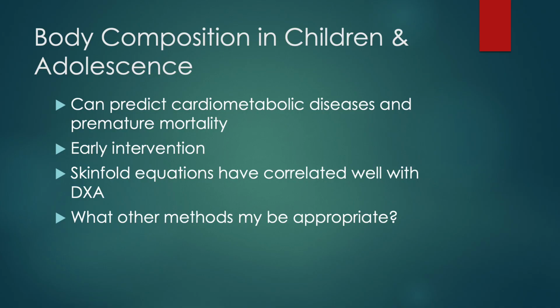Body composition in children and adolescents can predict cardiometabolic diseases and premature mortality. It can also be used for early interventions. Skin fold equations have correlated well with DEXA scans looking at bone mineral density. Can you think of any other methods that may be appropriate for children and adolescents?